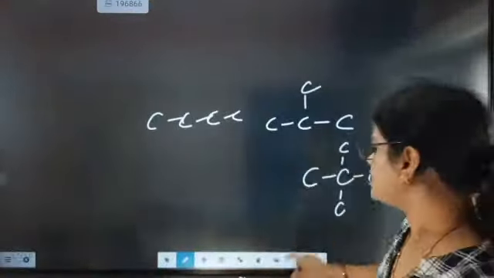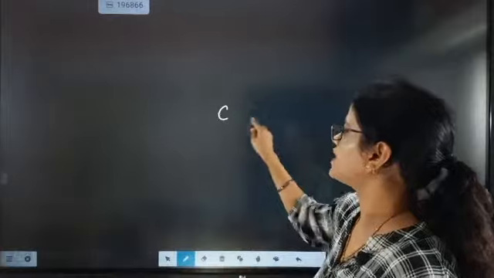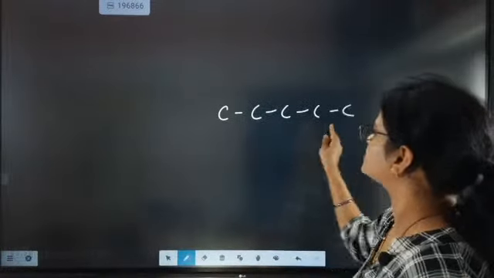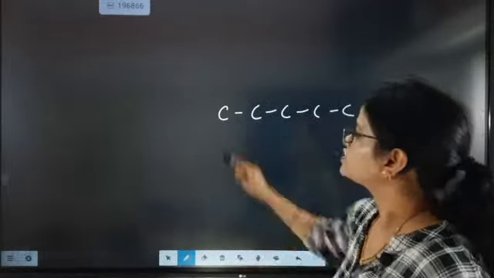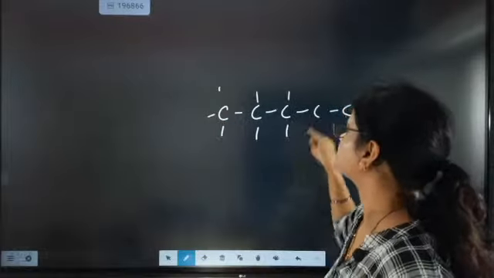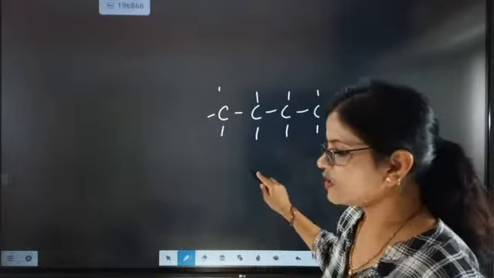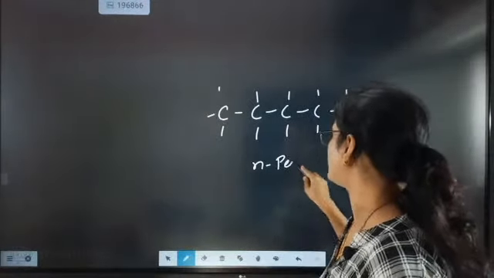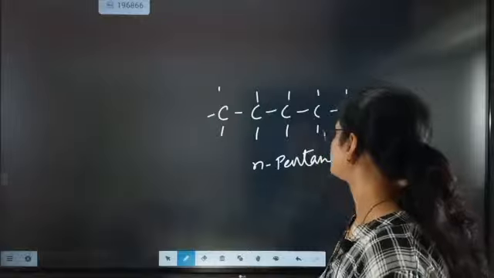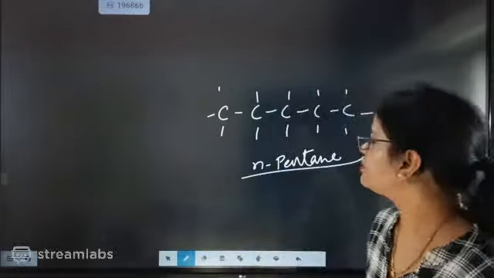So pentane will have, just 1 minute, sorry, 5 carbons in pentane, 1, 2, 3, 4, 5. So this is going to be called normal pentane.